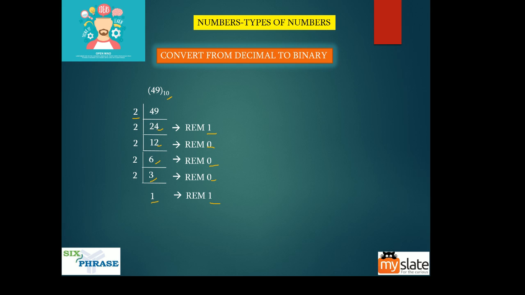Now it is very easy. You have to go from the bottom. 1 1 0 0 0 1 is the binary representation of this. Again, guys, both these are the same number. This is the decimal representation of it and this is the binary representation of it. They are equal.